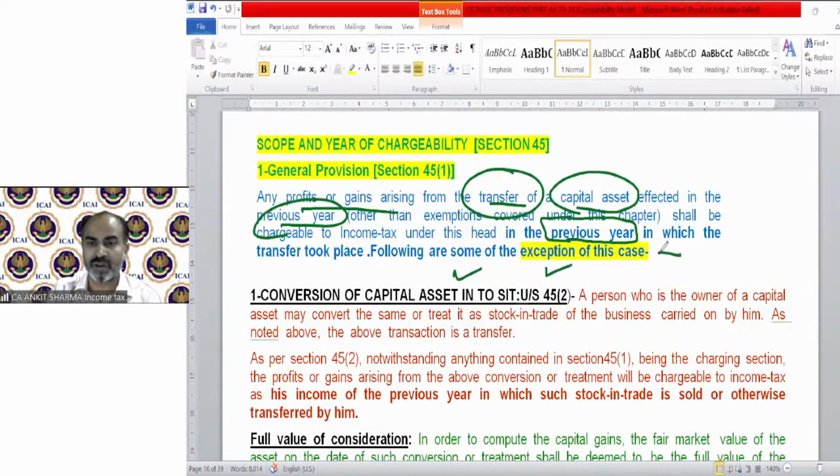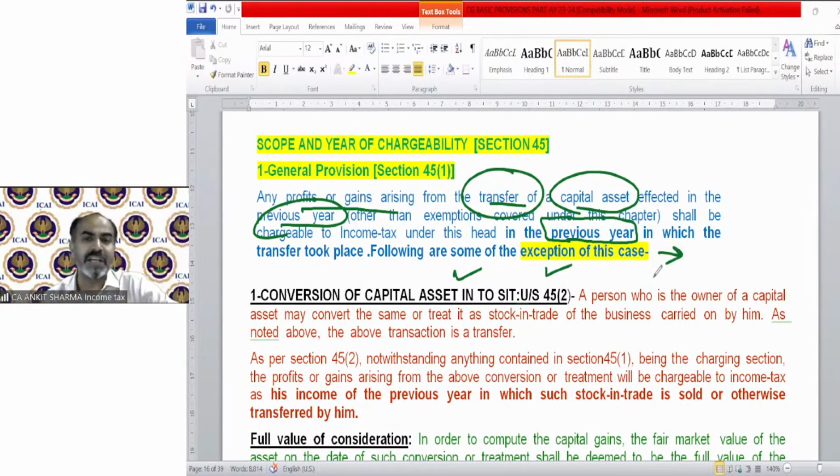Those exceptions we are reading in this Section 45(1). Technically these are not exceptions. These are genuine cases. There are certain cases in which technically we do not get the amount in the year the transfer took place. In those cases, the government says yes, the transfer happened in this year, but because no money was received practically in this year by the assessee, how will he be able to pay the tax if he does not receive the money?